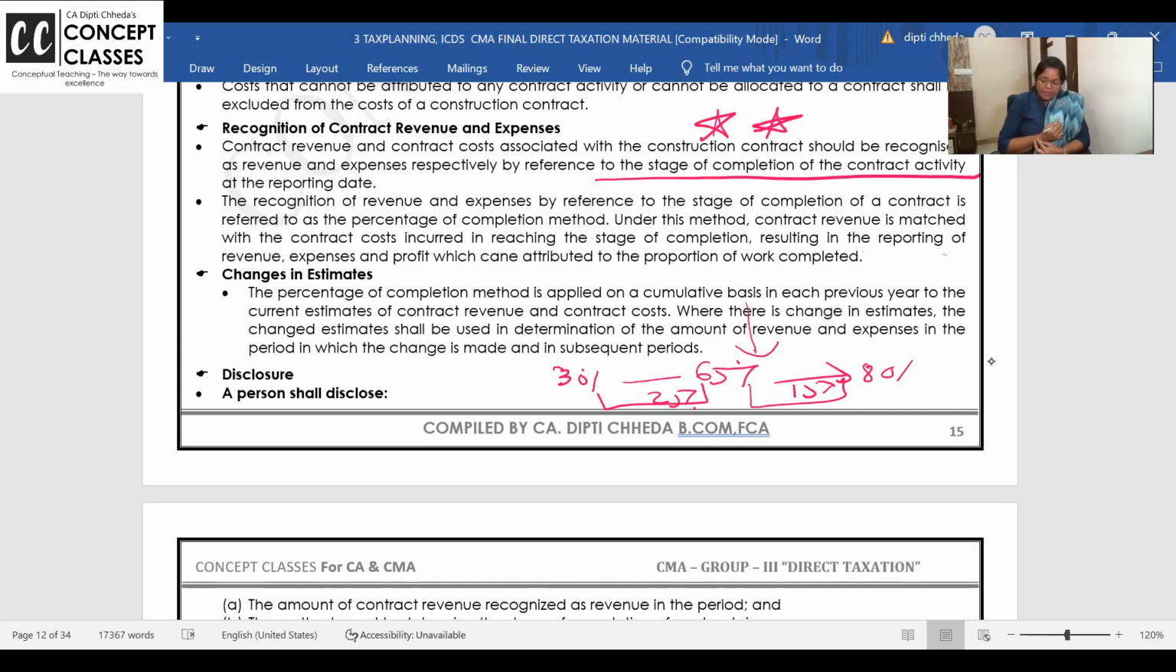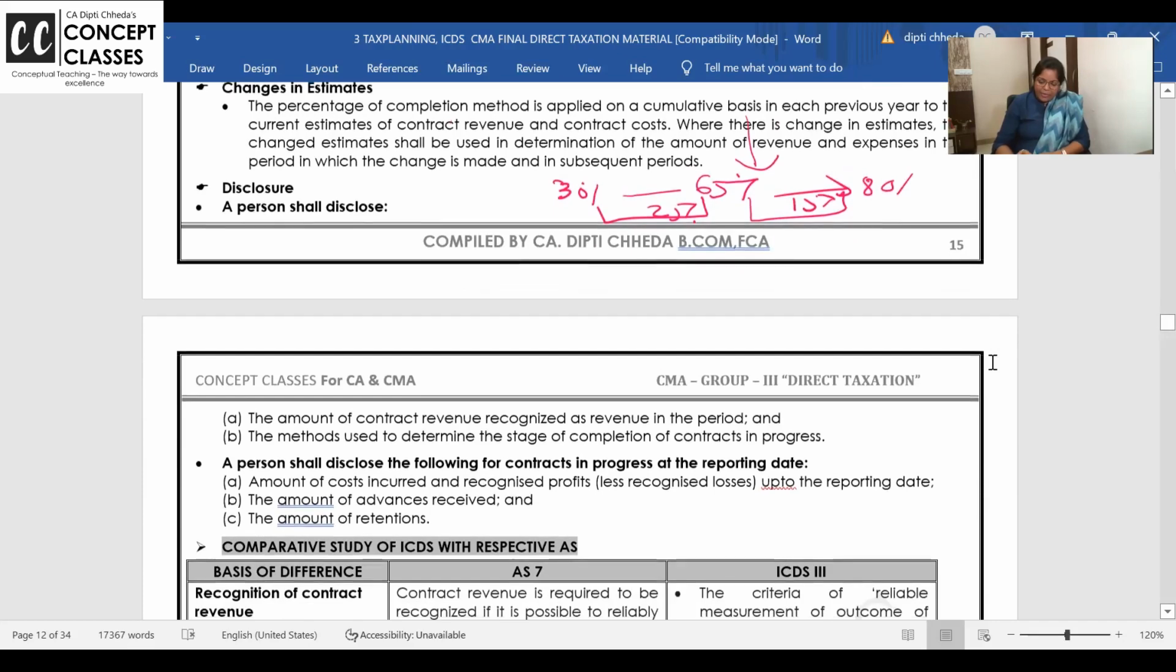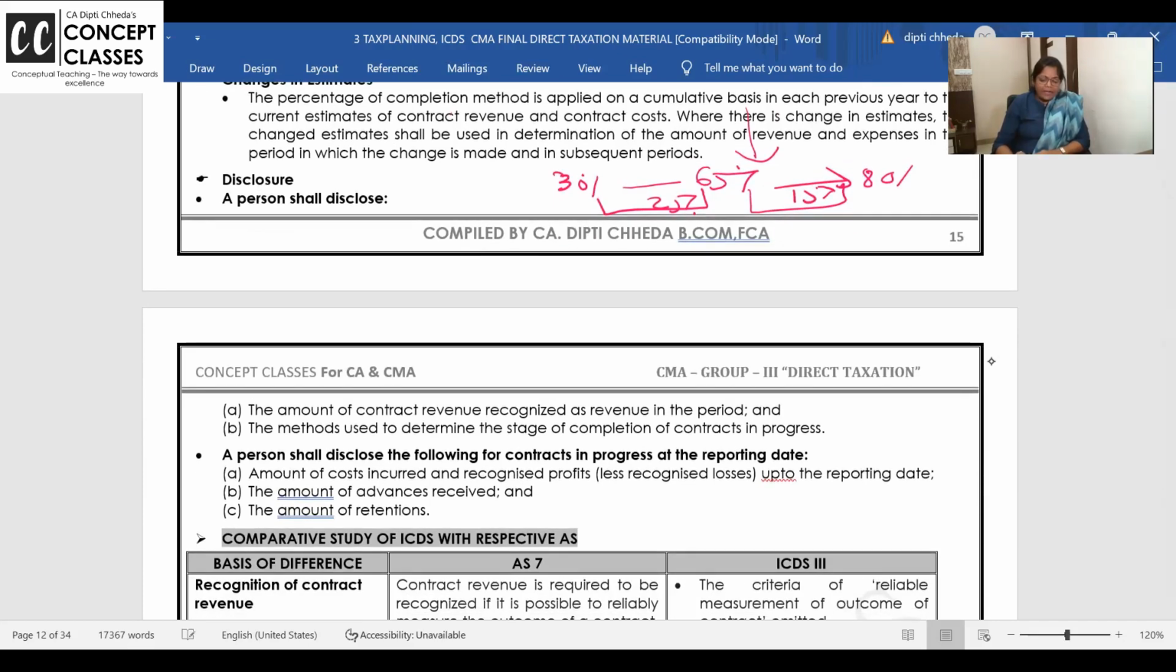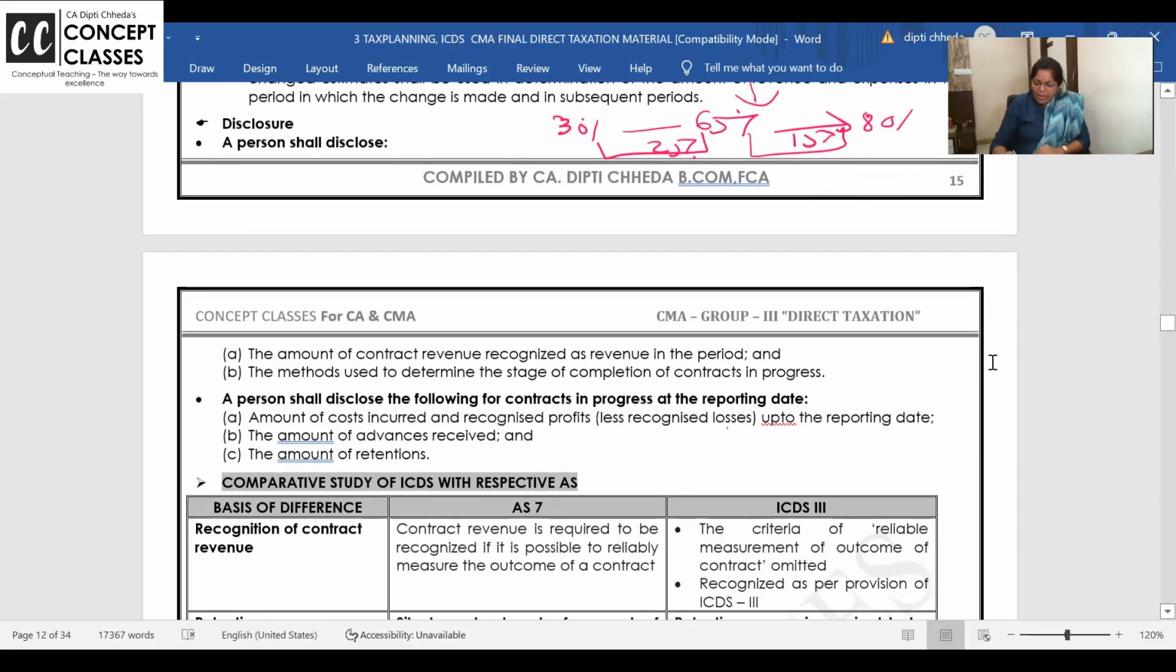Right. Now disclosure requirement. Amount of the contract revenue, method used to determine the percentage, all that you need to disclose. Okay, advance money received and all. I want to talk a little bit here about escalation clause. Can someone say in class, if you know a little bit about AS 7 and all, what is the escalation clause?